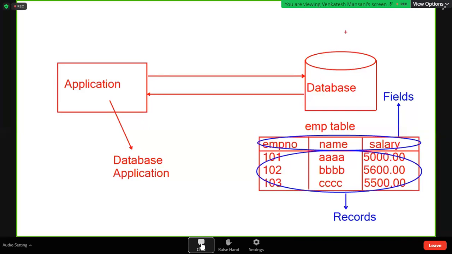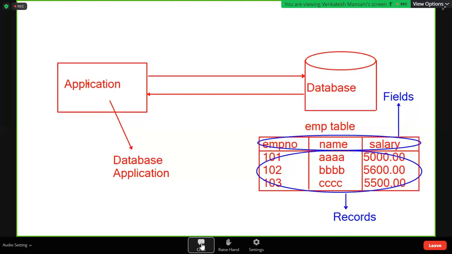It is automatically organized. For that, we are going to use some code. You'll see, like this, one employee table. In each table, fields and records will be there. For example, employee number, name, salary are called fields, and the remaining are called records. This application communicating with the database is called a database application.